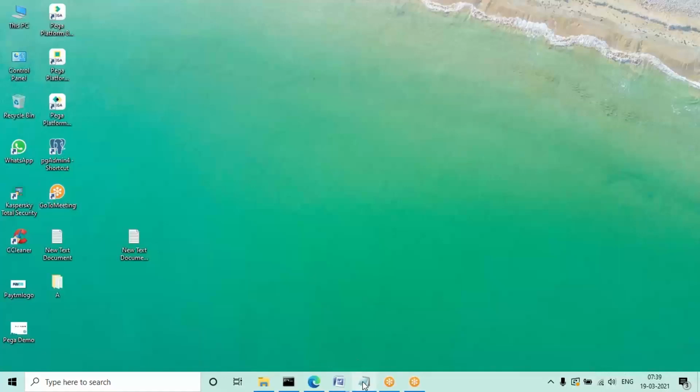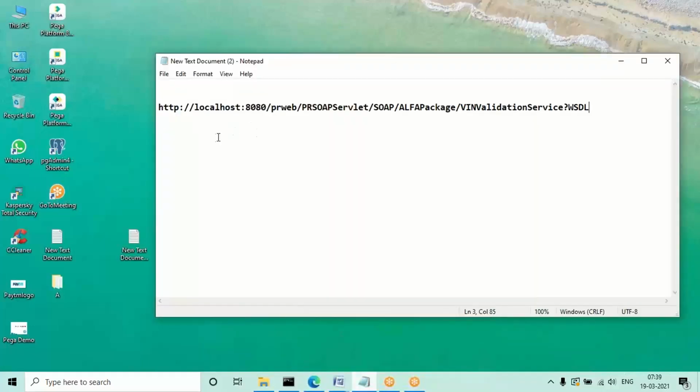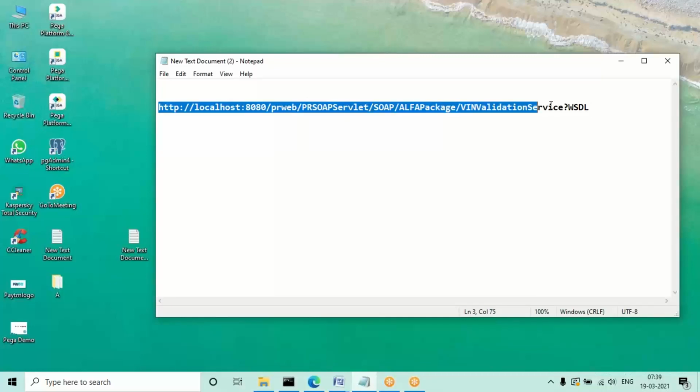See, what are the services generated, right? Suppose in real time, the same service you are not going to use in your application. In real time, if you generate any service, that service will be used by some other applications. But in Pega Personal Edition, I cannot consume any free services. So what I'm going to do is, suppose any service URL is given to you in real time, I want to show you how to consume it in your application.